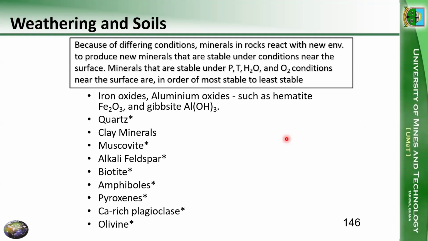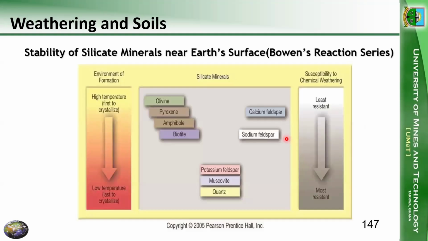Later on, we'll find out that the minerals that are least stable were formed at very high temperatures. So under the current temperatures, they can no longer be stable. They'll have to break down and form new minerals that will be stable under the current pressure, temperature, water, or oxygen conditions near the surface. This brings us to the concept of Bowen's reaction.